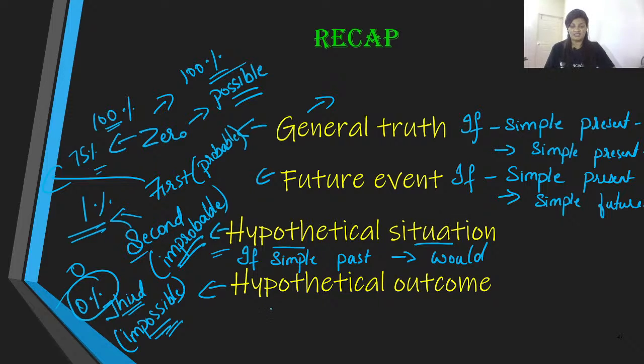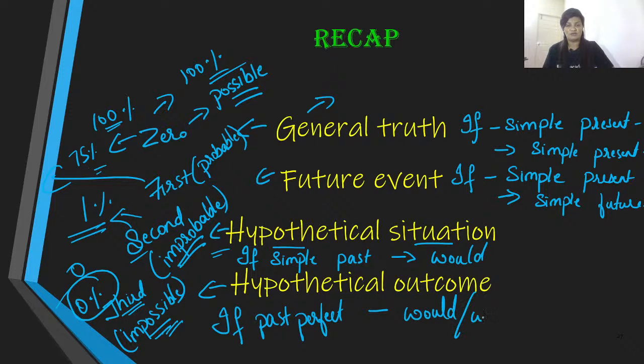The sentence structure we are going to use is: the if clause is in past perfect, and then we have either would or could, and then past participle.